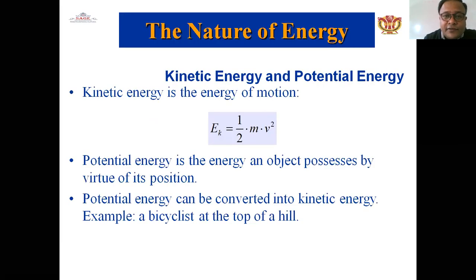The nature of energy: we know about kinetic energy and potential energy. You already know that kinetic energy is 1/2 mv squared. Potential energy is the energy an object possesses by virtue of its position. Potential energy can be converted into kinetic energy, for example a bicycle at the top of the hill. This is the main example of potential energy converted into kinetic energy.